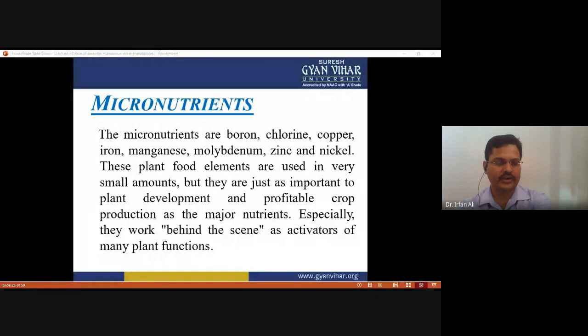Now, micronutrients. As we know, the micronutrients are boron, chlorine, copper, iron, manganese, molybdenum, zinc, and nickel. These plant food elements are used in very small amounts, but they are just as important to plant development and profitable crop production as the major nutrients. Especially, they work behind the scenes as activators of many plant functions. They are the activators of many plant hormones and many enzymes, and they work as cofactors.